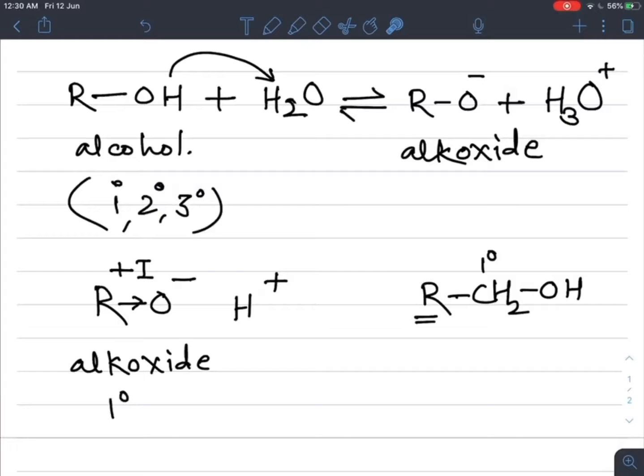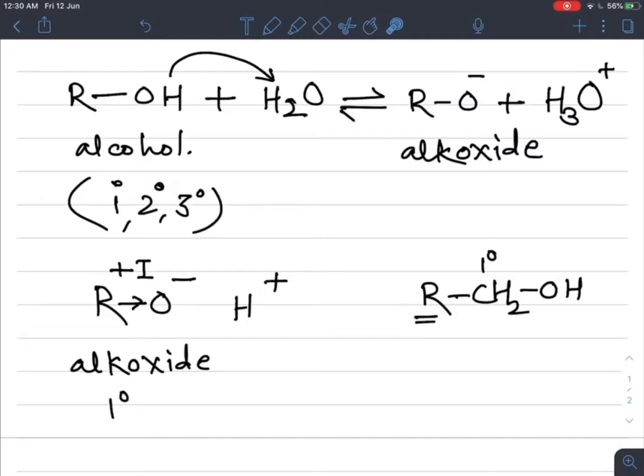So it becomes more difficult to donate this H plus ion from the alcohol, and that's why these alcohols are neutral in nature when they are dissolved in water, due to this positive inductive effect shown by this alkyl group. The H plus donated is attracted towards the oxygen, and it again forms its backward reaction, that is there is a formation of alcohol.